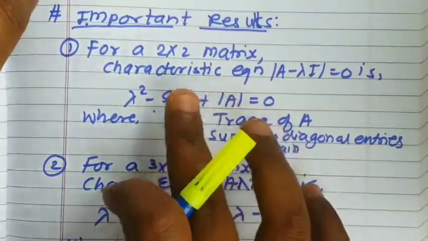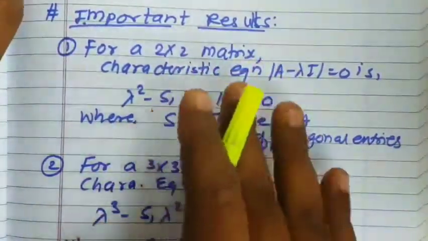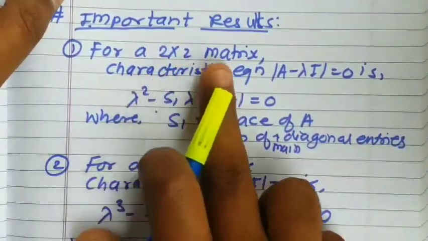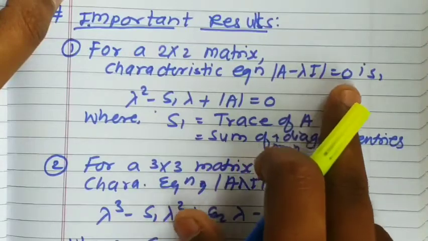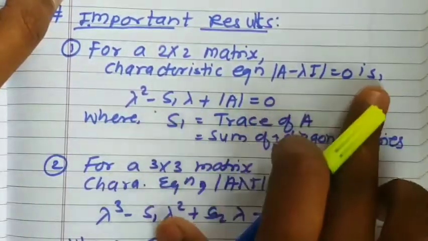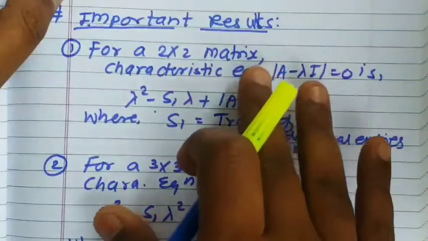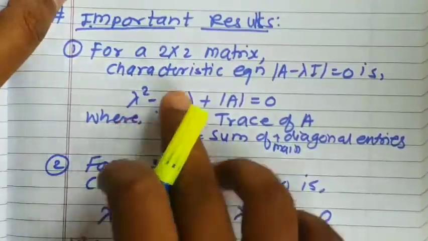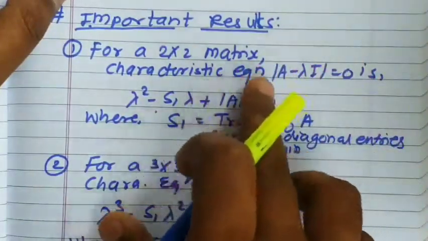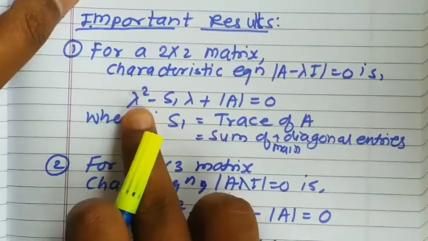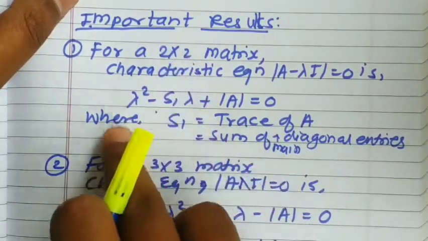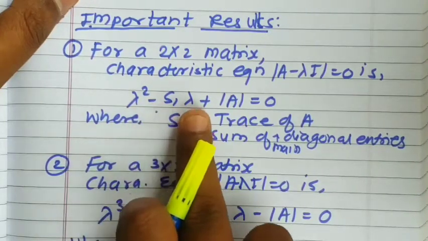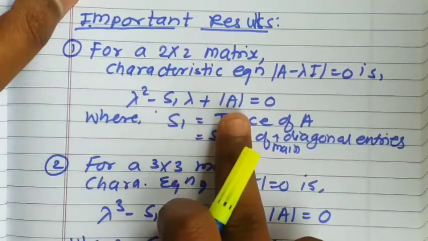In our syllabus we will face either a 2 by 2 matrix or a 3 by 3 matrix. So we only have to worry about 2 by 2 or 3 by 3 matrices. For a 2 by 2 matrix, the characteristic equation is determinant of A minus lambda equal to 0. You can determine that characteristic equation using this shortcut method, because calculating the determinant every time will take time, so it's better to use the shortcut method. The characteristic equation of that matrix can be obtained directly by using this formula: as it is a 2 by 2 matrix, its polynomial degree will be 2, and it is of this type, lambda square minus s1 lambda plus determinant of A equal to 0. Determinant of A you can calculate easily.